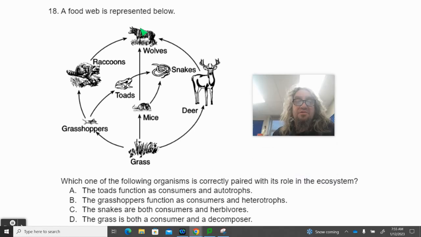A food web is represented below. Which one of the following organisms is correctly paired with its role in this ecosystem? A, the toads function as consumers and as autotrophs. B, the grasshoppers function as consumers and as heterotrophs. C, the snakes are both consumers and herbivores. Or D, the grass is both a consumer and a decomposer.